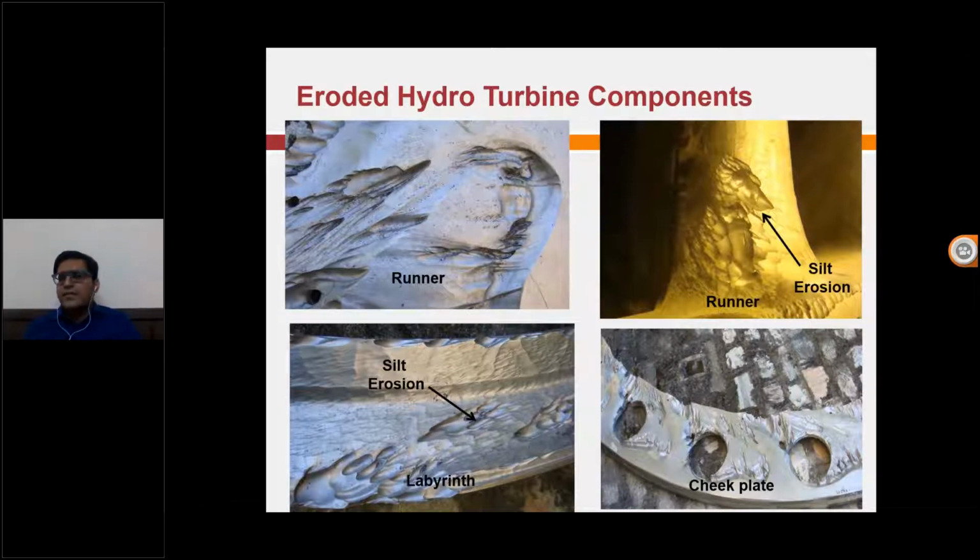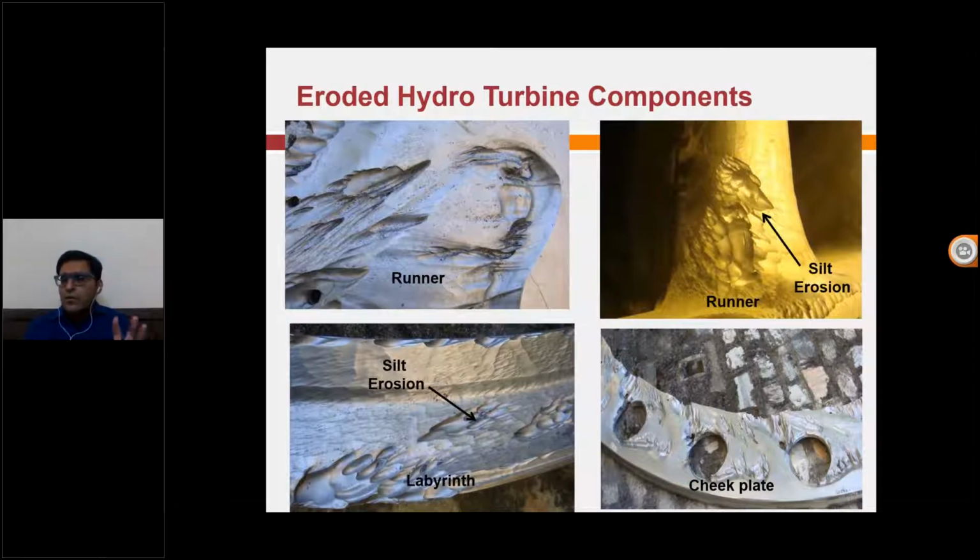This is the cheek plate, this is the runner. It's totally damaged, and this is not after 3 to 4 years of operation. This is only after 3 months of operation during monsoon season. So you can just imagine what kind of trouble these guys are facing. Now what they're doing is they take out the turbine and do the welding, then again do the grinding, and do some kind of coating, and they place it again. So they're repeating this process every year. So it's creating a lot of problems.